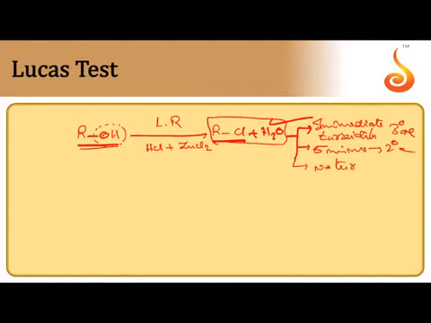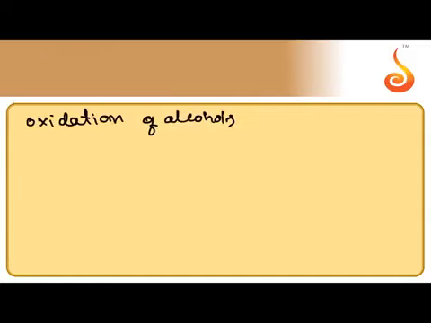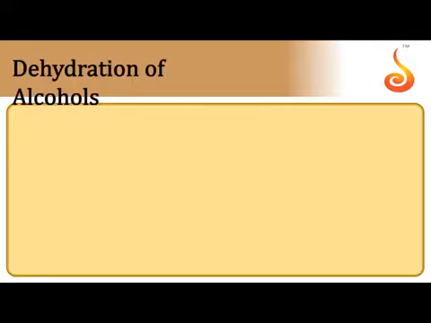No turbidity under normal conditions of room temperature indicates 1-degree alcohol. So based on the time taken for the formation of turbidity, formation of alkyl chloride, we can recognize which is 3-degree, which is 2-degree, which is 1-degree alcohol.